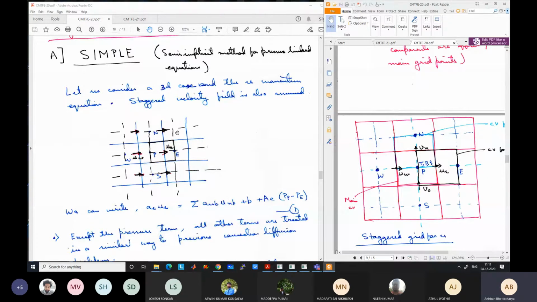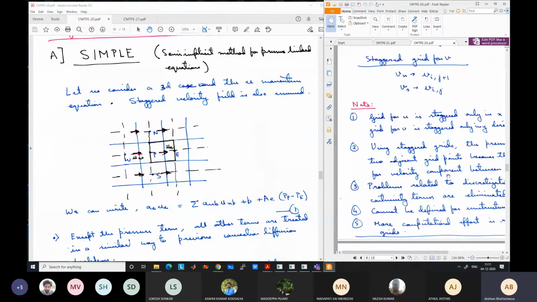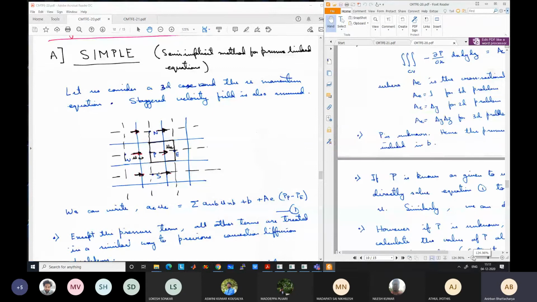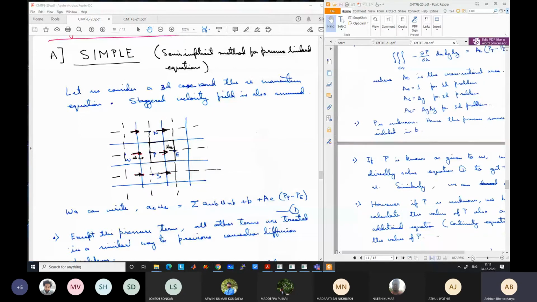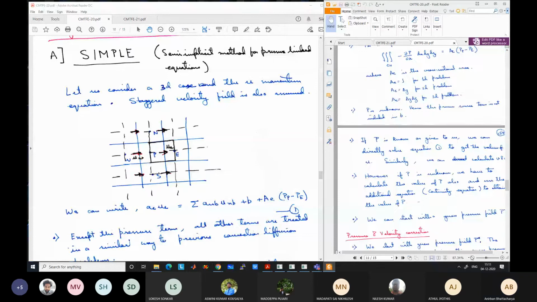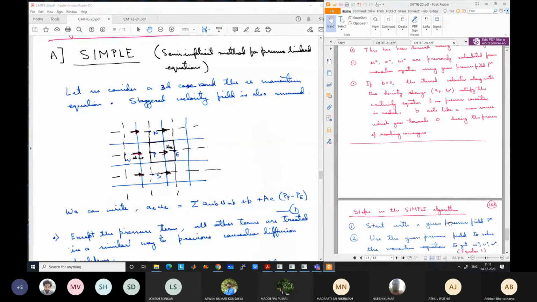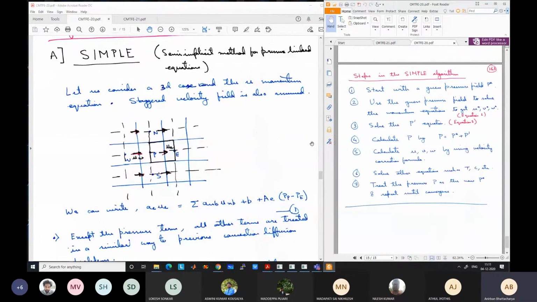What were the steps? I will keep the steps open here so that you can relate to them. And we will again relook at the steps, because towards the end of the class we are done. So we have to start with a guess pressure field. Whenever I say field, it means for all the grid points. So for all the grid points, you need to specify an initial pressure,